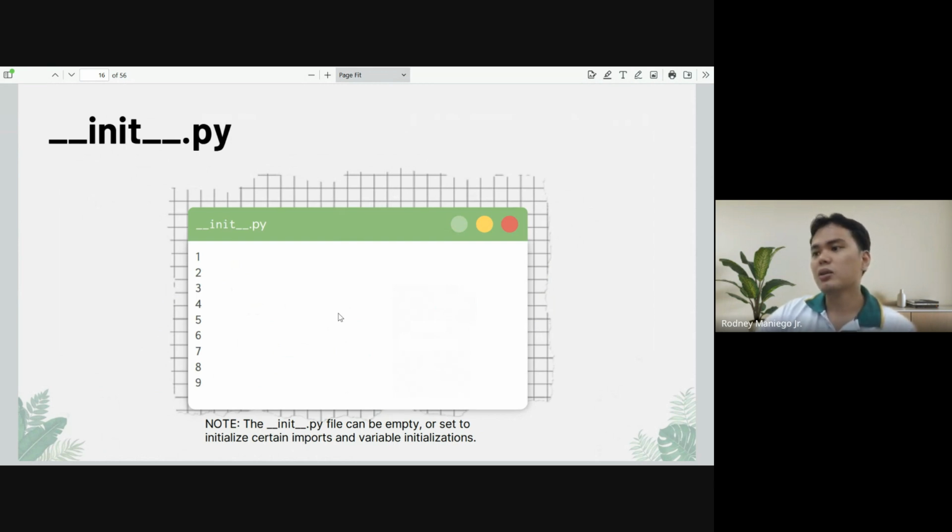In a very simple example, it can be an empty file. However, if you become more experienced in Python, you can really make the most of this init.py. It's a simplified way of keeping things faster and cleaner in Python.